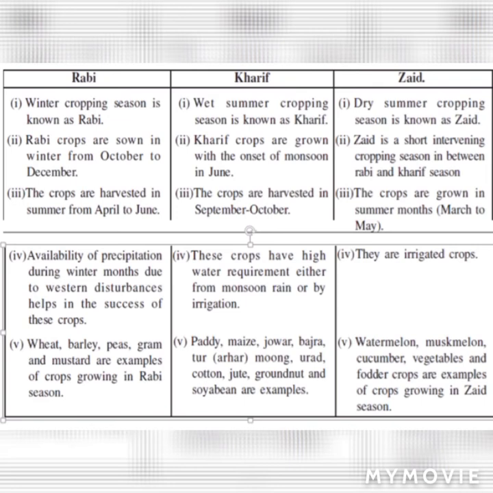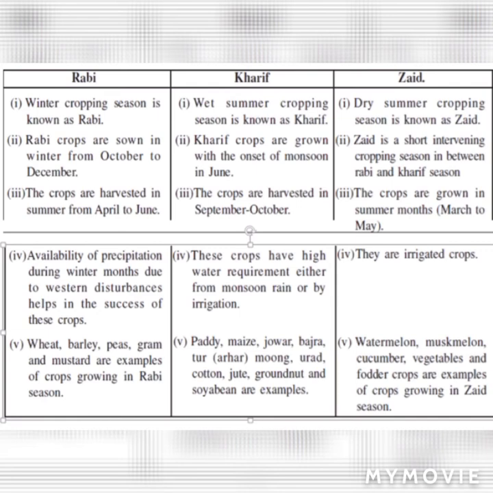Next, Kharif crops. First point, the wet summer cropping season is called Kharif season. It is sown with the monsoon in June and harvested in September to October. Now fourth point, you can write examples like maize, jowar, bajra, which are grown in the Kharif season. Next one is Zaid crops. It is the dry summer cropping season known as Zaid. They are grown between Rabi and Kharif seasons, harvested in summer months like March to May. Crops grown are watermelon, muskmelon, etc.